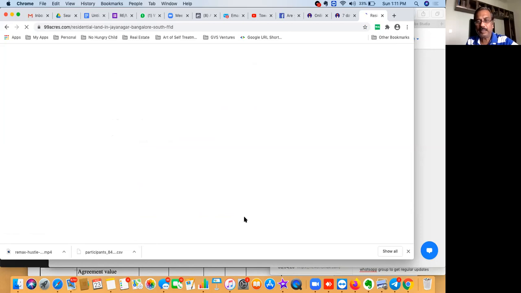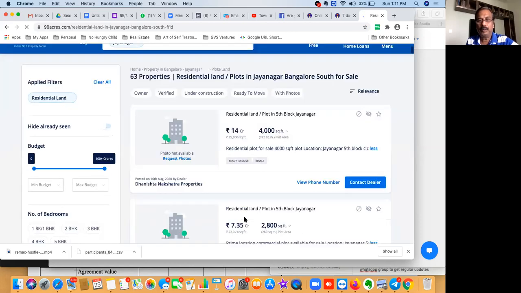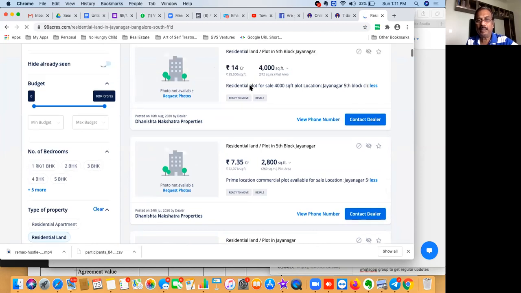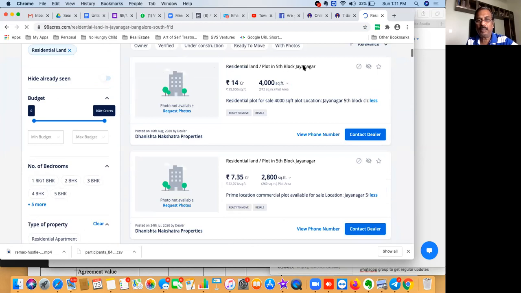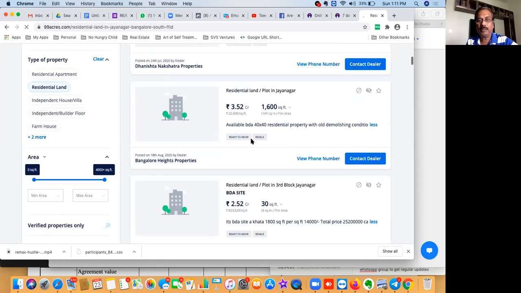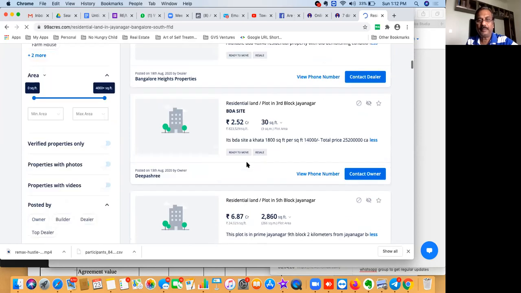Okay, so we were seeing here 14 crores. 14 crores is about 35,000 rupees per square feet he has quoted. This is 7.35 crores, 22,000. Fifth block is 22,000. And here this is also fifth block, quoting 35,000. Naturally, this person is quoting very high. Then this is 22,000 price. This is 22,000.